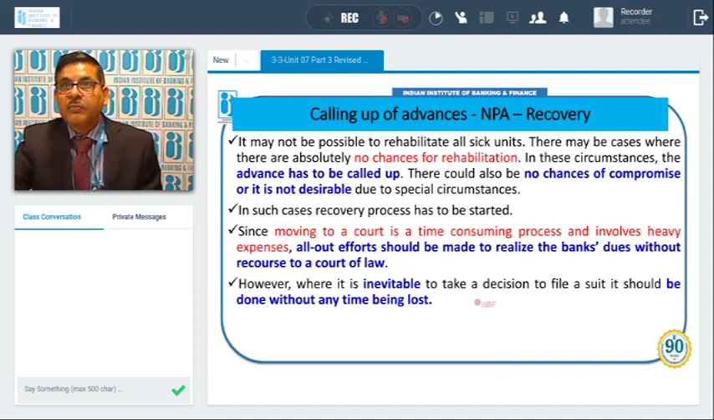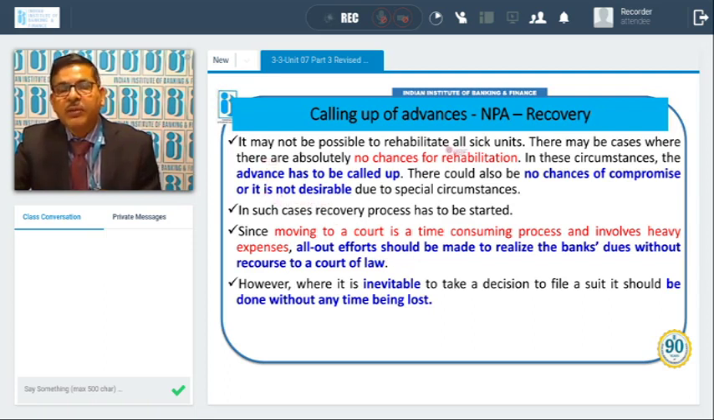Okay. Now calling up of advances, NPA recovery. Suppose there is any account where viability is also not there, compromise is also not happening, then ultimately we will have to call up the advance. Okay. So what are the implications of that?